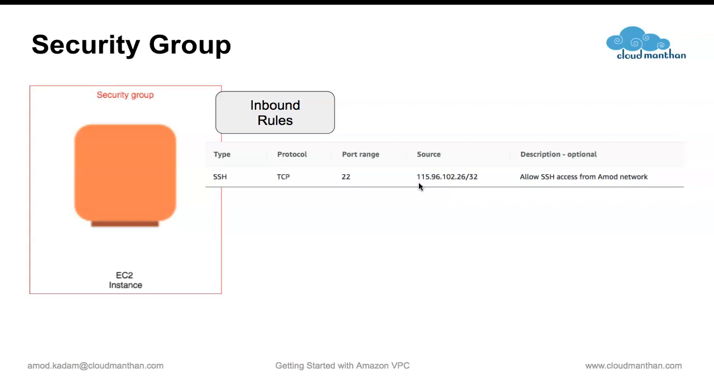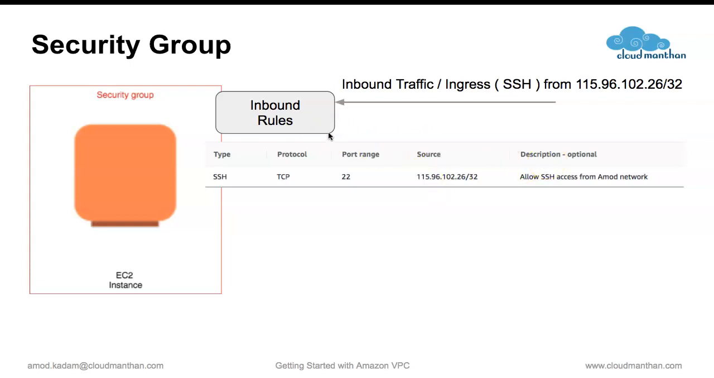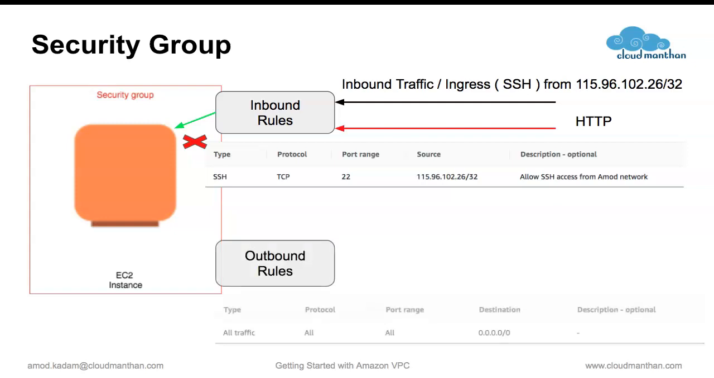Now this IP address is of my home network. So when you are trying to connect to this EC2 instance from my home network, the inbound traffic will be allowed. But in case you are trying to reach from any other IP address, it won't be allowed. As well as if you are trying to access any other service like HTTP, then also it will not be allowed.